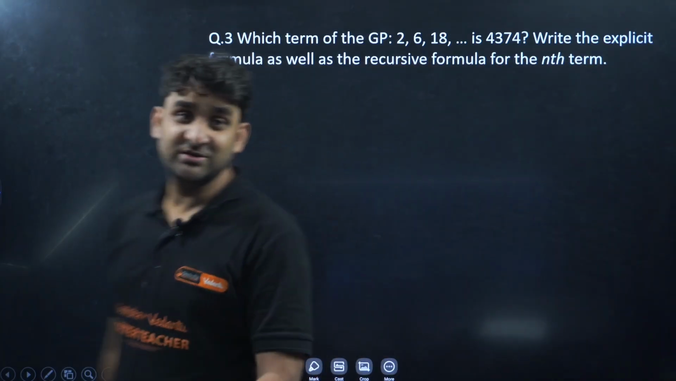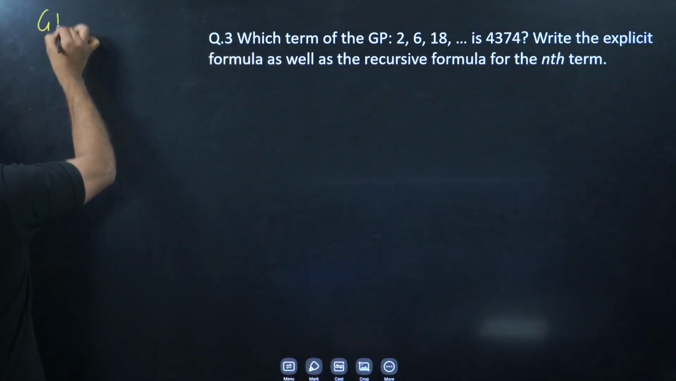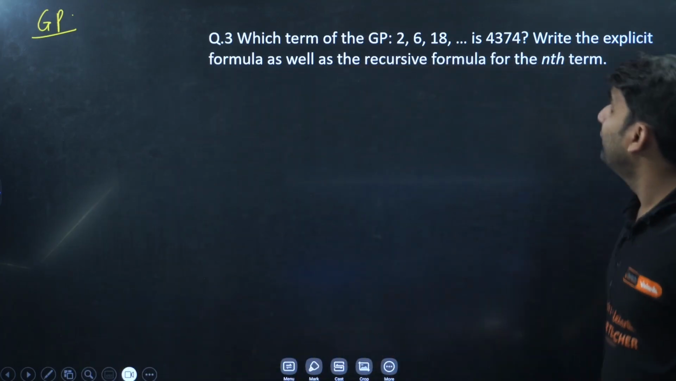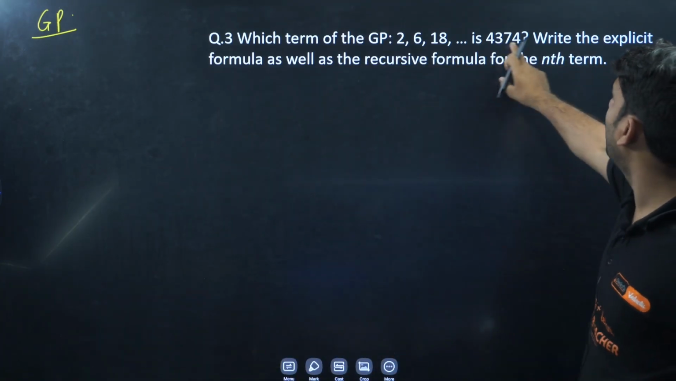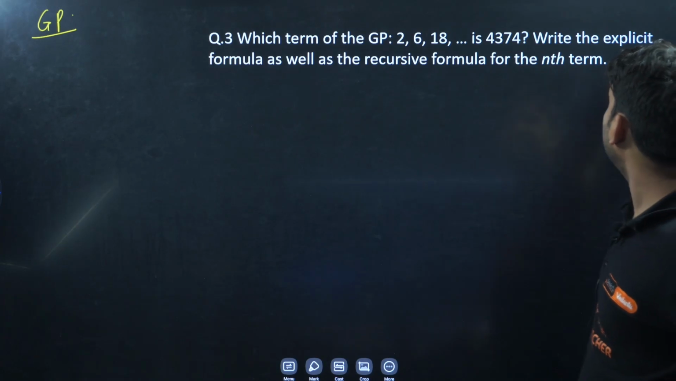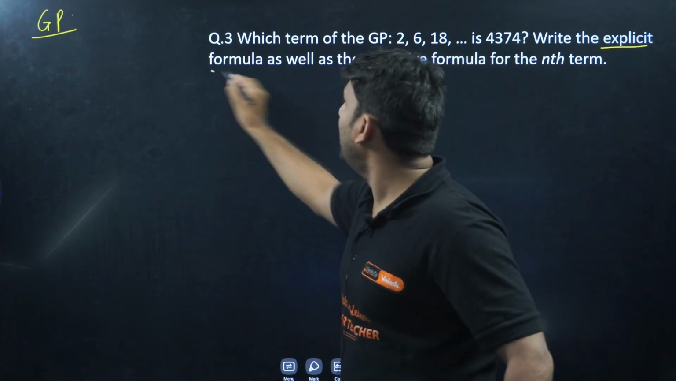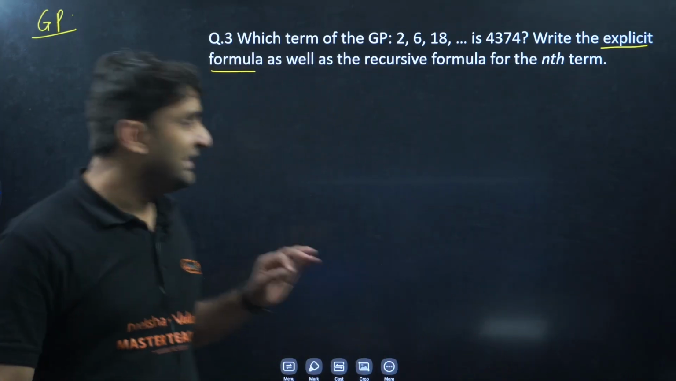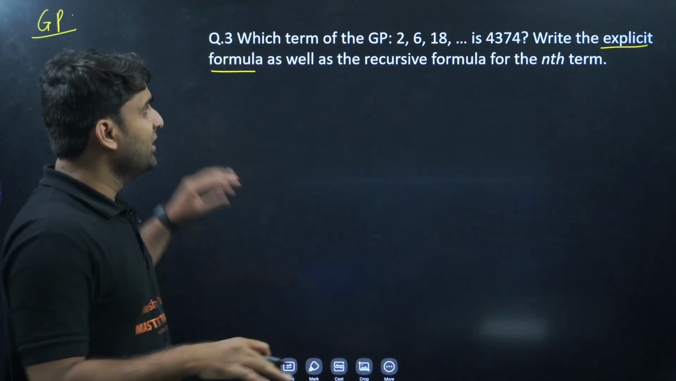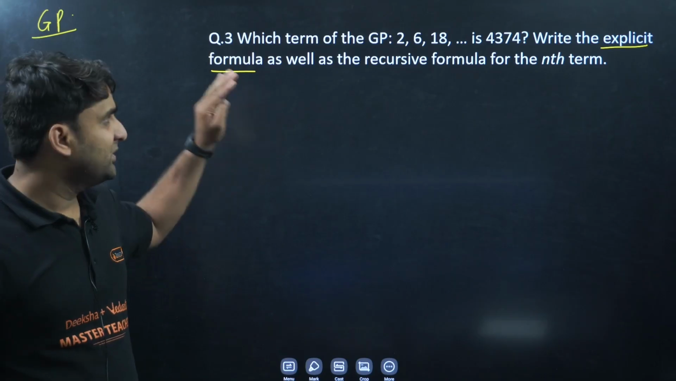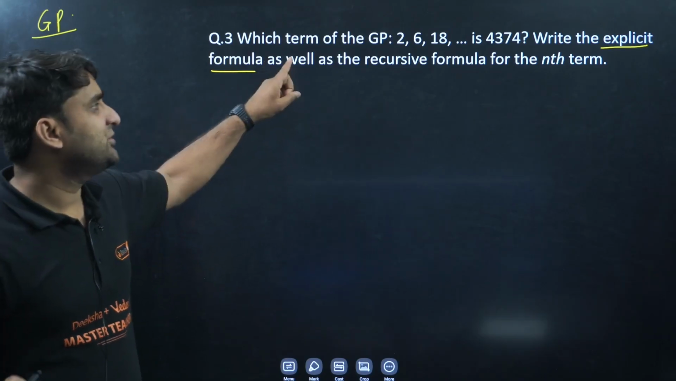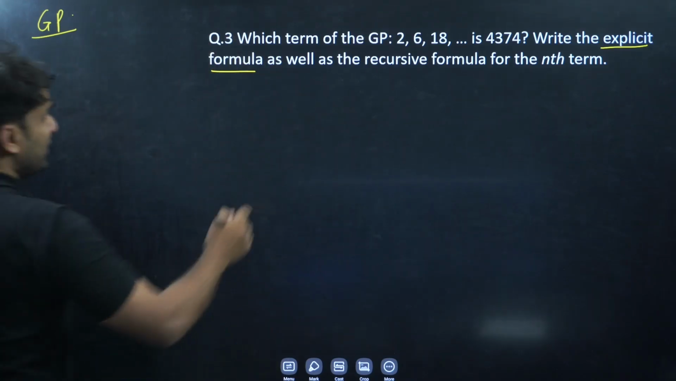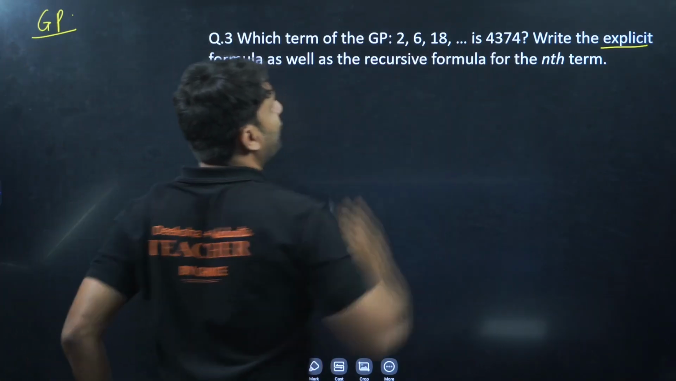This question is from GP. GP means geometric progression. So let's do this question. Which term of the GP is 4374? Write the explicit formula as well as the recursive formula for the nth term. This is a really interesting question, guys. Please understand, you might be getting this question in your exam. There is a huge chance that this question will appear in your exam, as per my guess.